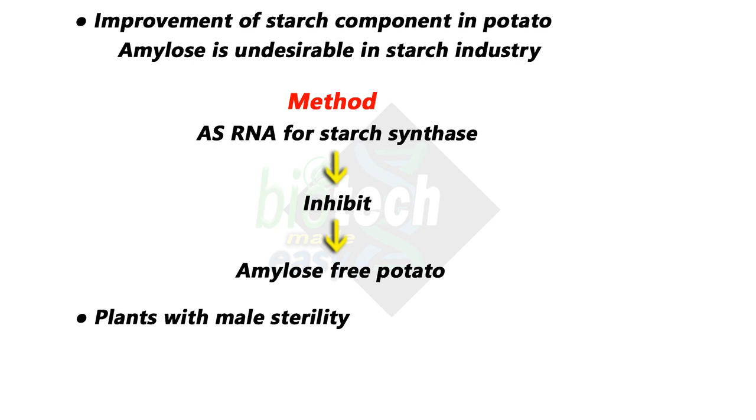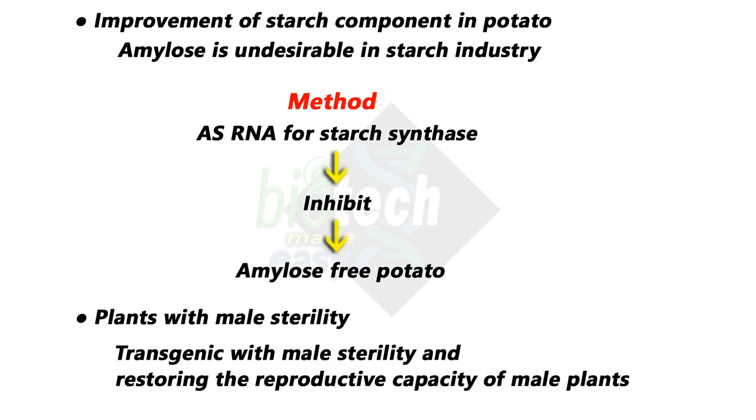Another example is plants with male sterility. Male sterility is one of the most critical traits in plants, and it can be used to ensure purity during construction of hybrid plants. Transgenic plants with male sterility and restoring the reproductive capacity of male plants have been made using antisense RNA technology.